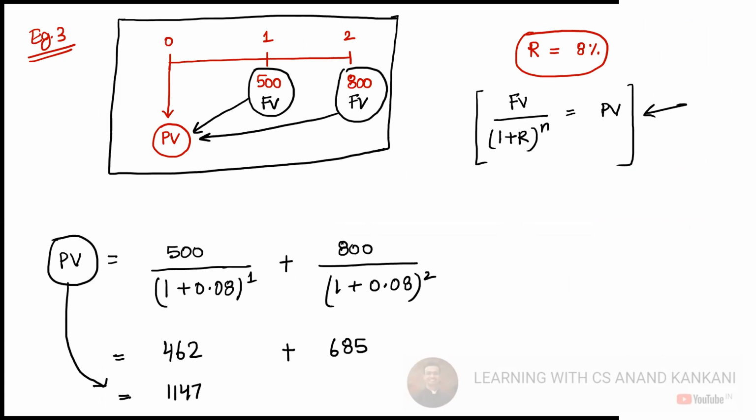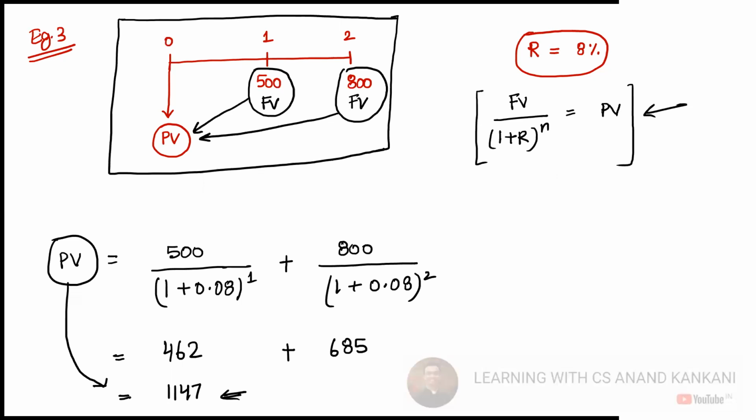Then we will have questions where next year it's 800, third year it is 300, fourth year it is 900. We'll have all the varieties of cash flow, but the concept is the same. You calculate the present value for each year and then add them to get the total consolidated present value.